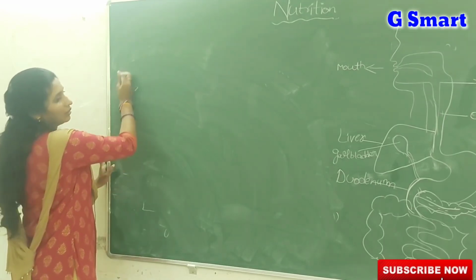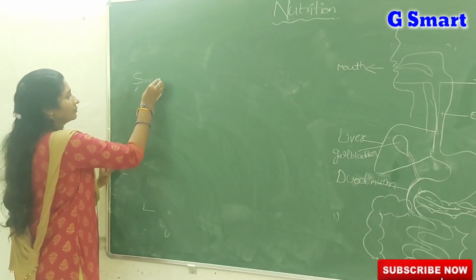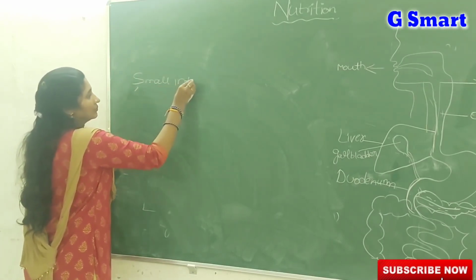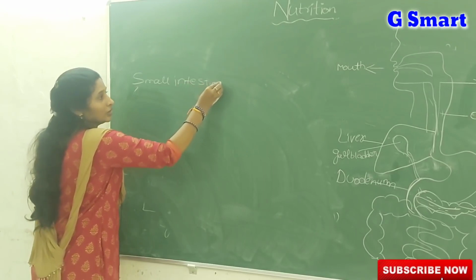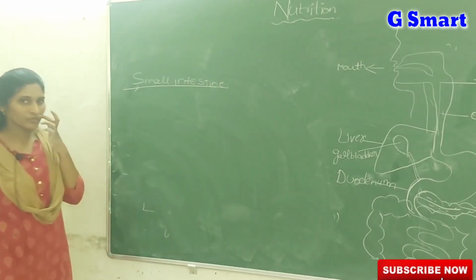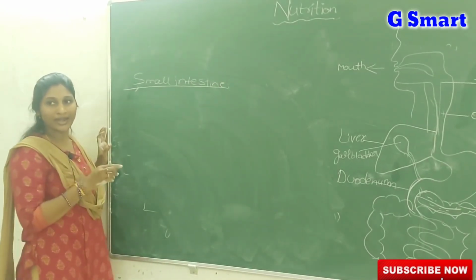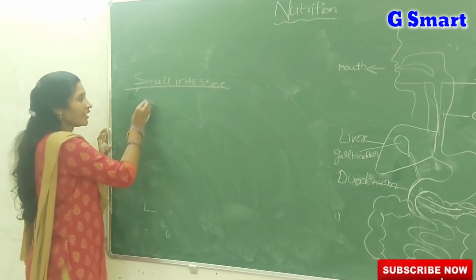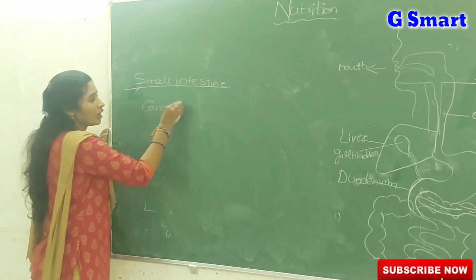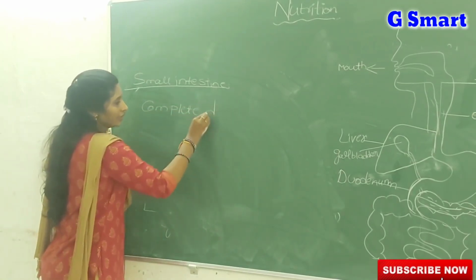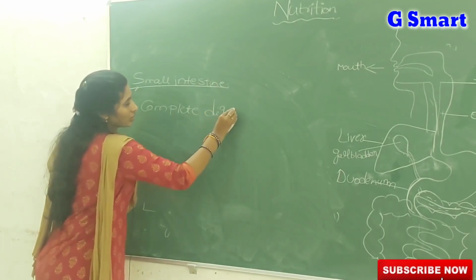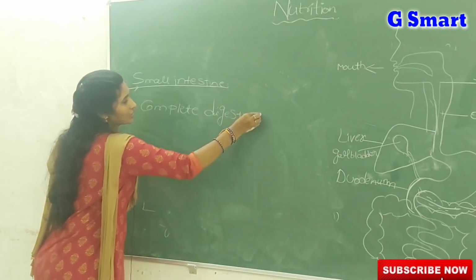Next, small intestine. Very important: the small intestine is the part of the digestive system where complete digestion of all food components takes place.